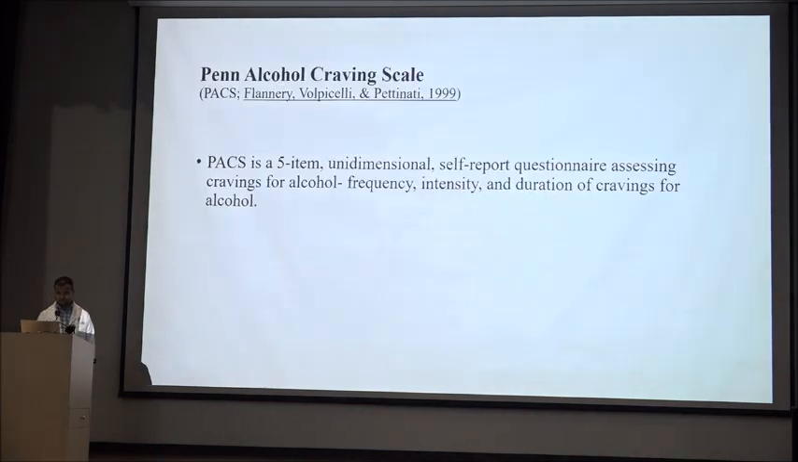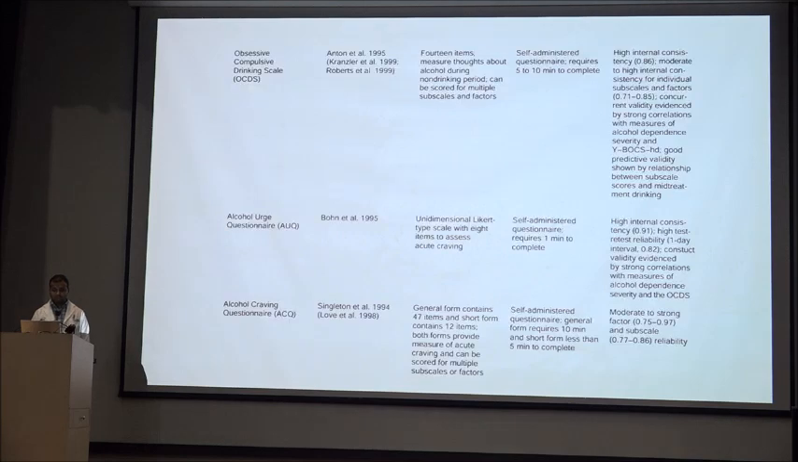Assessment of craving. For the assessment of craving, there is the Penn Alcohol Craving Scale. That is called the PACS. It is a 5-item unidimensional self-reporting questionnaire. In this, we are assessing the craving for alcohol: frequency, intensity, and duration of craving. Another score we commonly use is the Obsessive Compulsive Drinking Scale. This is a self-administered questionnaire. It takes 5 to 10 minutes, with a maximum score of 40, and it contains 14 items. And the other scores are the Alcohol Urge Questionnaire and the Alcohol Craving Questionnaire.